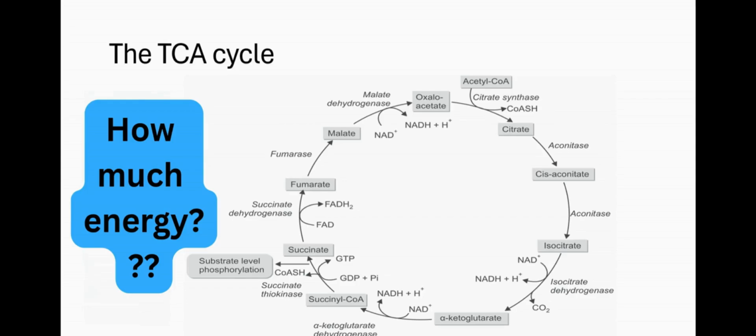We also see the production of a direct energy molecule, GTP. Although the body does not use energy as GTP, GTP can be directly converted to ATP. So 1 GTP is equal to 1 ATP. So the body has still gained or produced energy through the cycle. So at the end of the day, you should be able to calculate the number of ATP molecules that will be eventually produced by 1 TCA cycle. And remember, you'll be able to do this when we talk about the value of NADH in terms of ATP and the value of FADH2 in terms of ATP when we look at the electron transport chain.